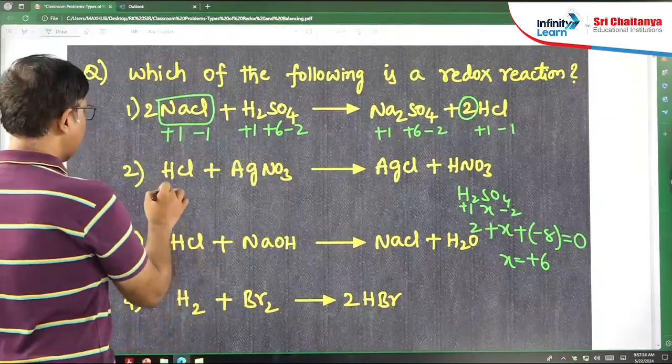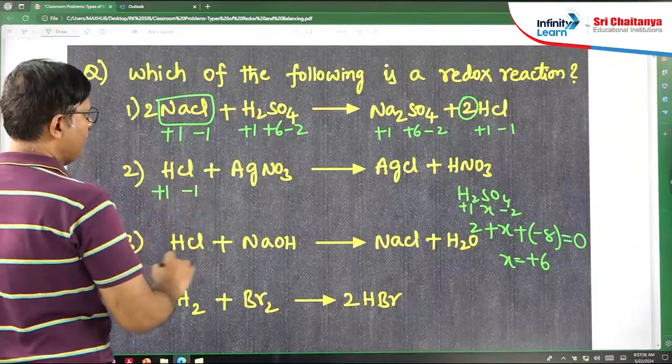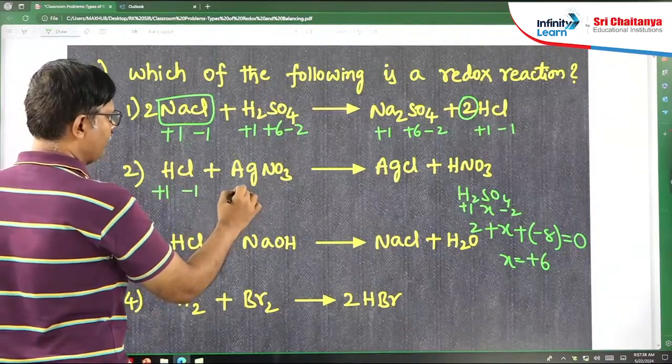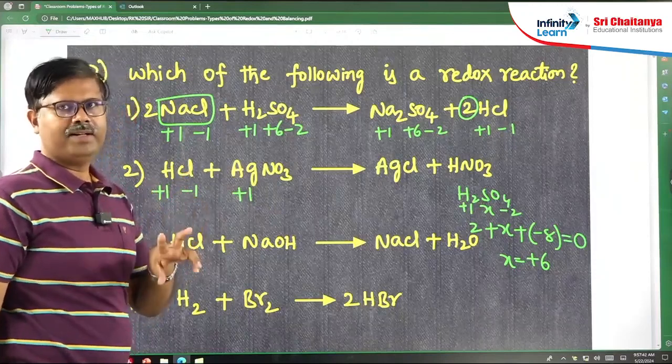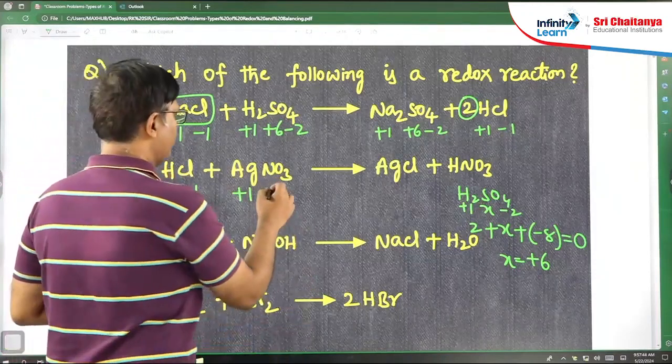Now similarly, write hydrogen +1, and silver in its compounds exhibits only one oxidation state, that is +1.